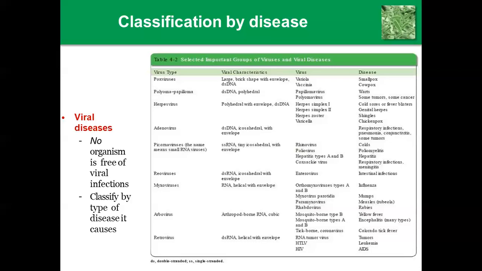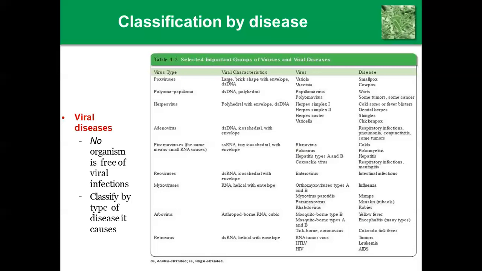Each and every virus has its own special characteristics according to the disease it produces. Next, picornavirus. The name means small RNA virus. Picornavirus is responsible for producing poliomyelitis, for example poliovirus. The same picornavirus family is also present in hepatitis A and B, which are responsible for producing hepatitis infections.